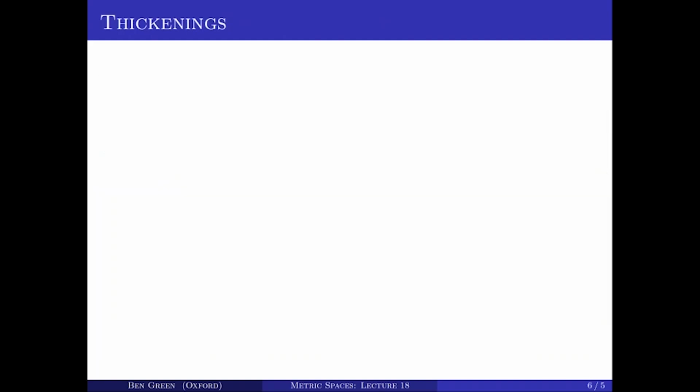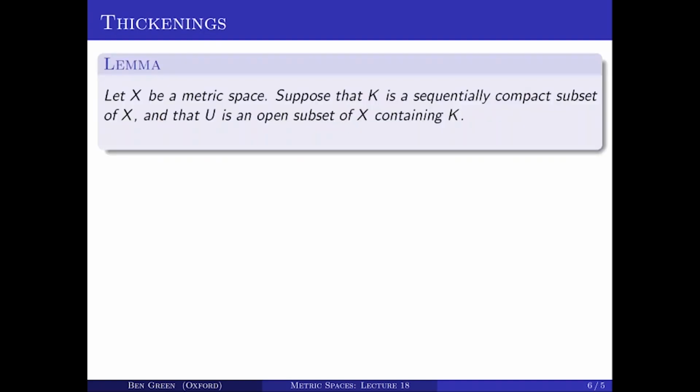So now I come to the last thing that I want to do in this lecture. I think it's mildly interesting, certainly in its own right. But the reason I'm covering this now is that this will be specifically needed in the complex analysis part of the course later on. So this is a lemma about thickening. And the lemma states the following. Suppose you have a metric space X and you have a sequentially compact subset K of X, and you also have an open set U that contains K. So K is contained in U and U is contained in X. K is sequentially compact and U is open.